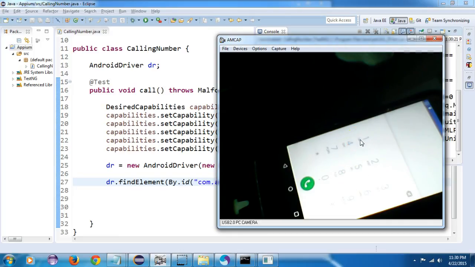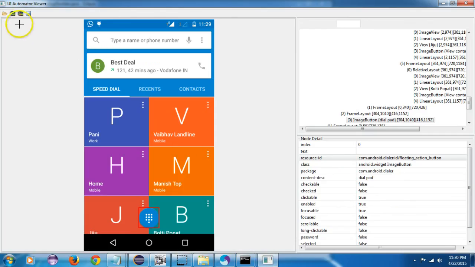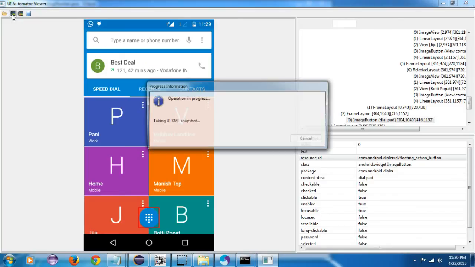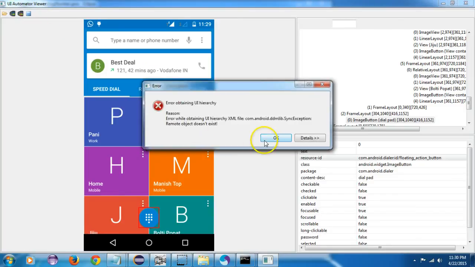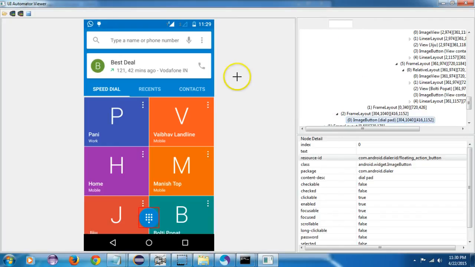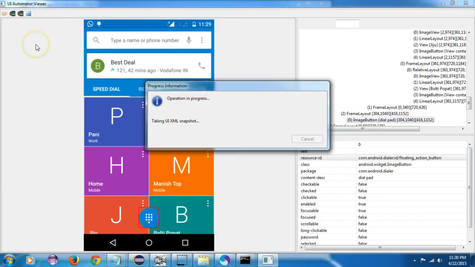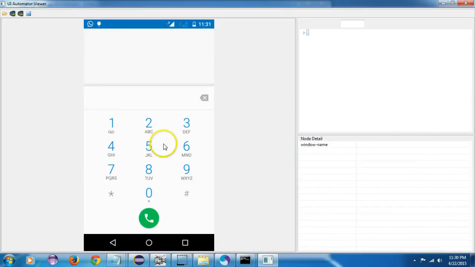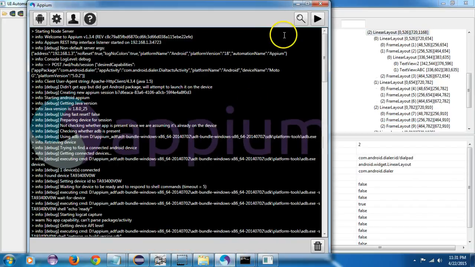So now I want to dial a number. I will also take a screenshot of this one. I will go to my UI Automator and click on device screenshot. First I need to close this, because it is blocked by Appium. For taking the screenshot, Appium should be stopped. Only one thing can work. They are both UI viewers. If one is working, the other won't. So for taking the screenshot, this should be stopped.